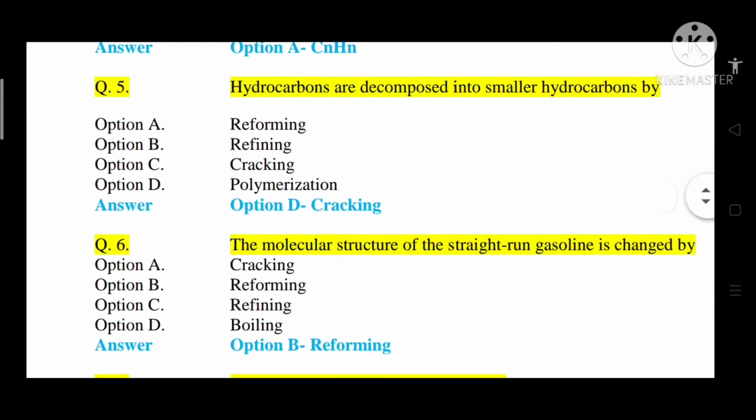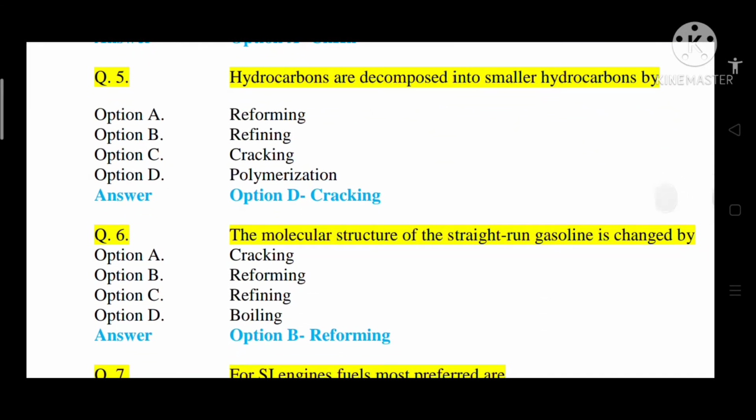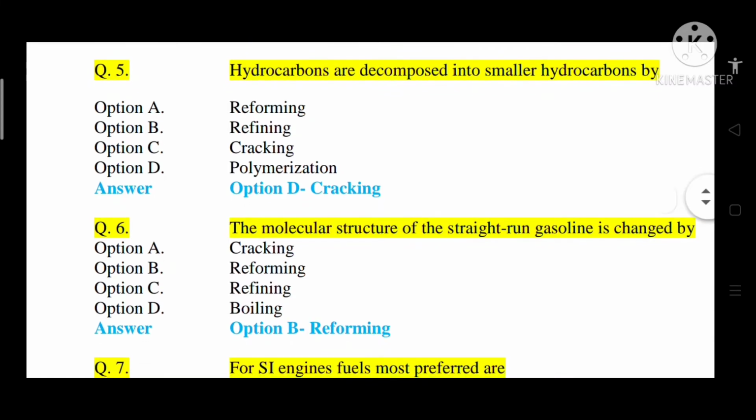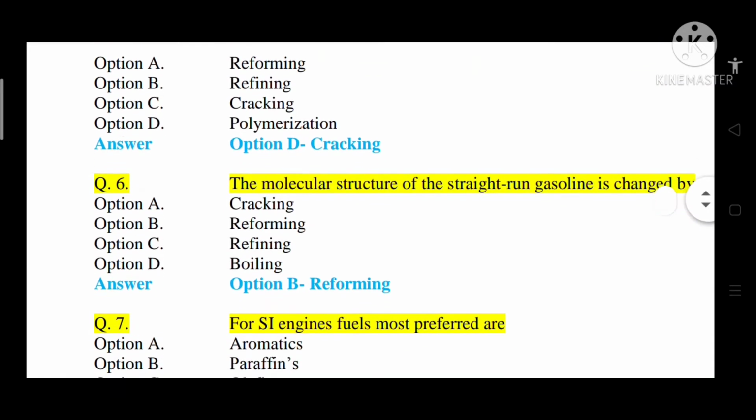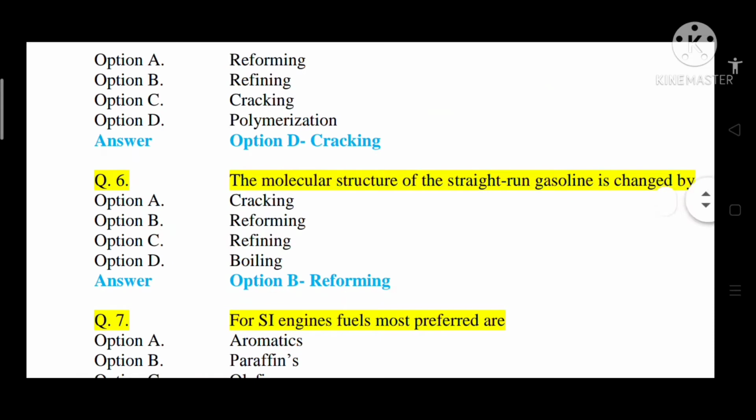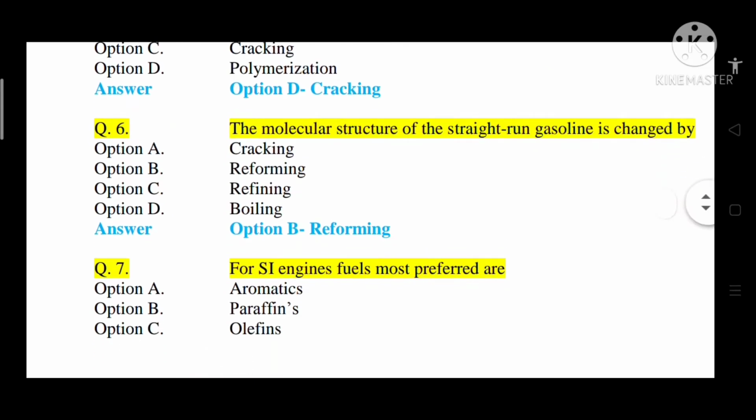Question number 6. The molecular structure of straight run gasoline is changed by option A cracking, option B reforming, option C refining, option D boiling. So the correct answer is option B, that is reforming. Question number 7.